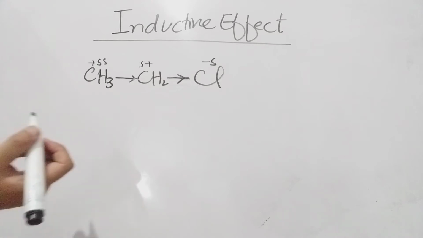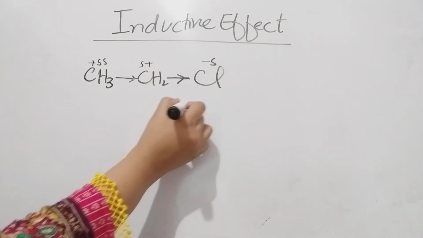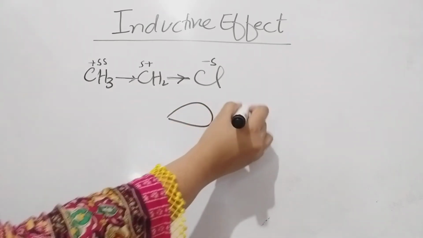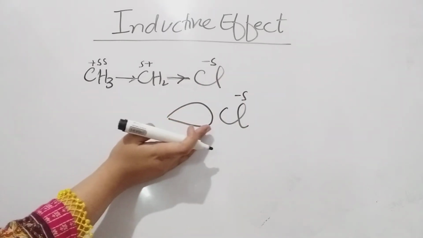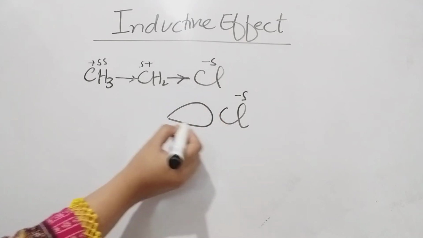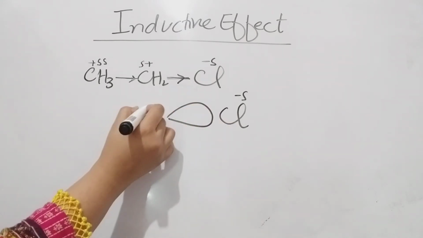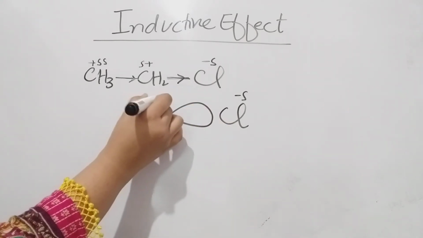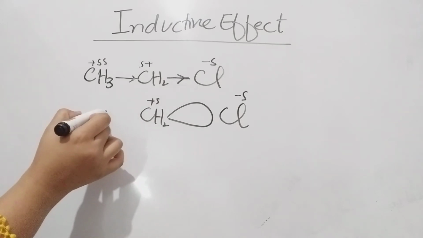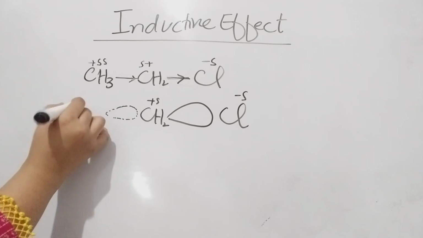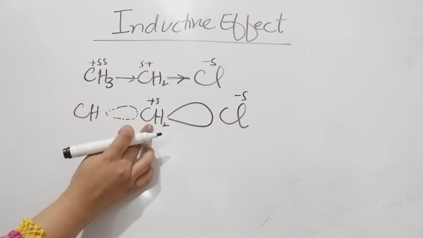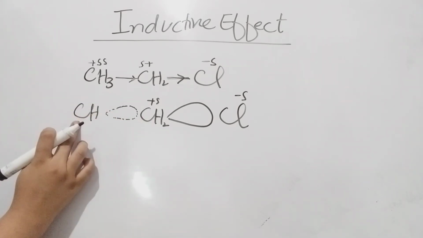Let me draw its orbital picture, a little orbital picture. It is the chloride ion, and it is drawing the electron density towards itself. This lobe is more broadened towards the chlorine, and here is CH2 having the positive charge, and similarly a little bit of lobe shape over here, because there is no electronegativity difference between these two carbon atoms.